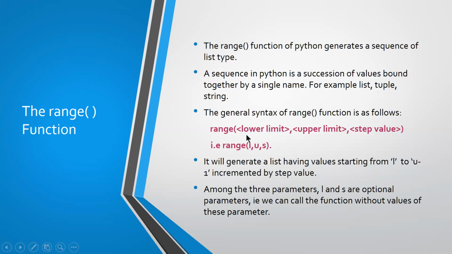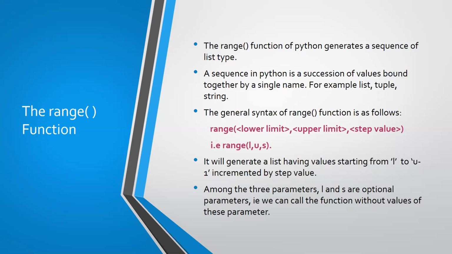So it can take three parameters. The first parameter is lower limit, then upper limit, and then step value. You can simply remember it as L, U, and then S. From the name itself, you will be able to understand to some extent. So what is the lower limit? We said that the range function will return a sequence of list type. So in that sequence, what information will be there, Abhina? It will generate a list of numbers.